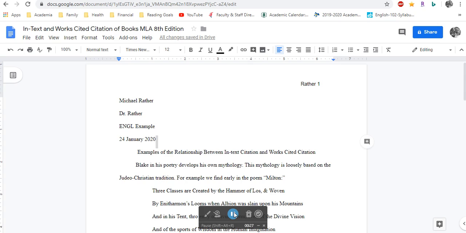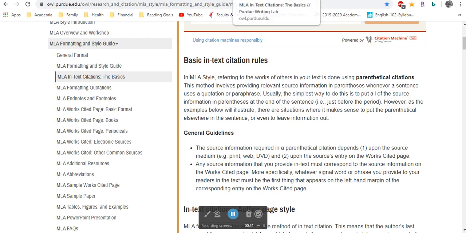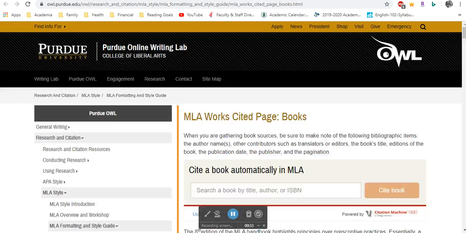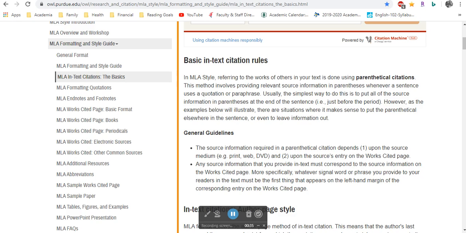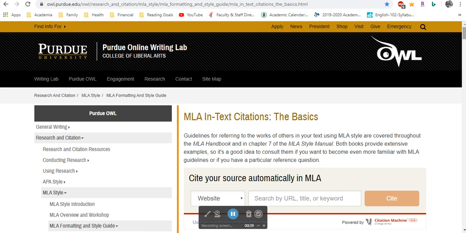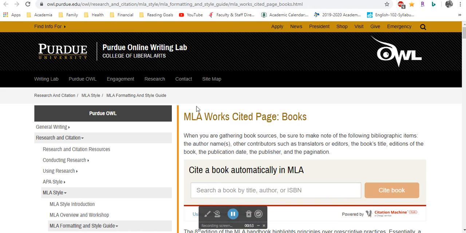This is following the strict guidelines as set up on OWL at Purdue. So again, OWL at Purdue is our primary resource for this information. You can see that I have these pages already open in separate tabs on this browser, which is Google Chrome. And you can see that I have two things in particular that are already open: the MLA in-text citations, the basics, and the MLA works cited page books.